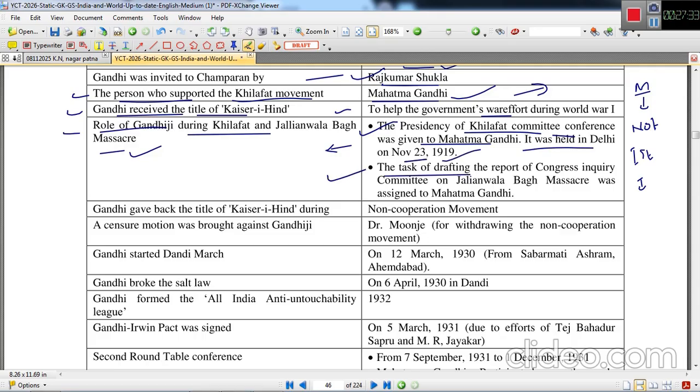The task of drafting the report of the Congress Inquiry Committee on the Jallianwala Bagh massacre. The massacre killed some 300 plus people officially, but more than 1,000 people unofficially.